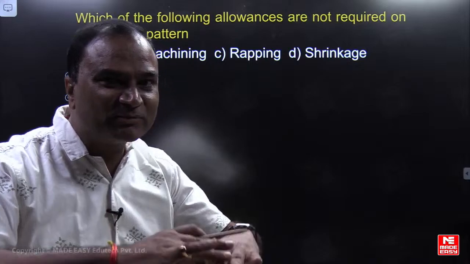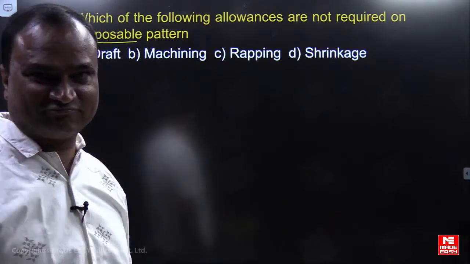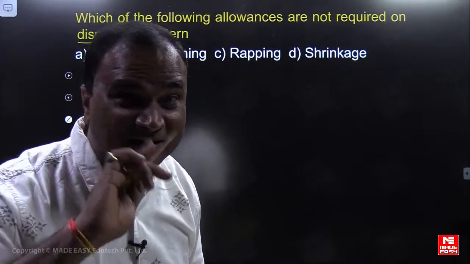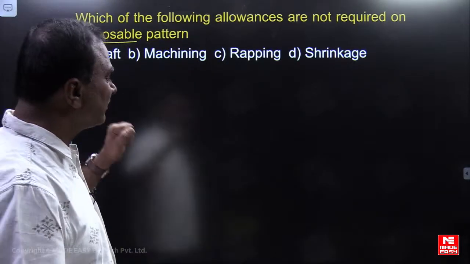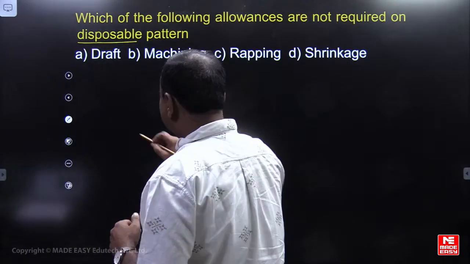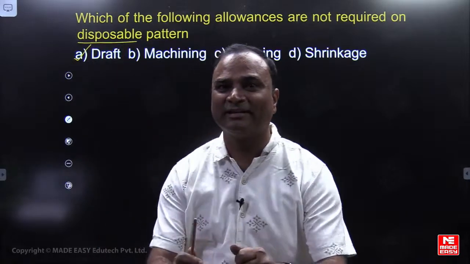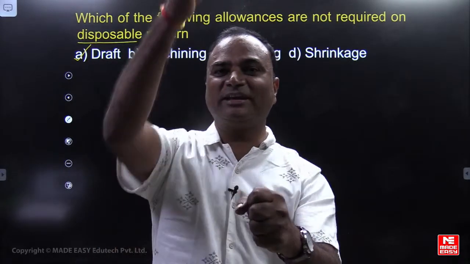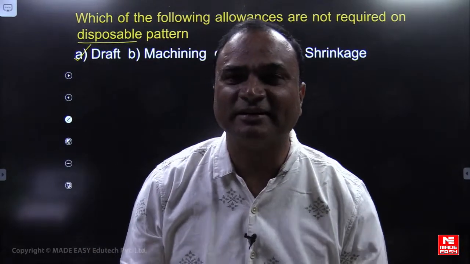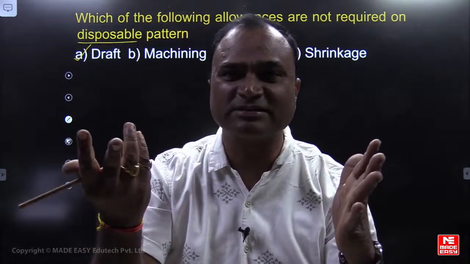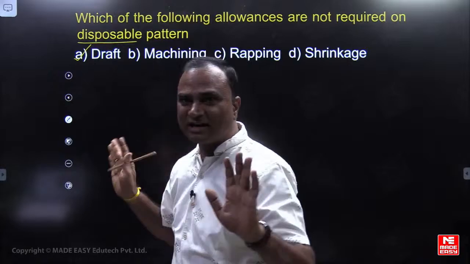Where we are not removing the pattern in solid form. We are not removing the pattern in which form? Solid form. That's why, which type of allowance is not required here? Draft is not required. For easy removal of the pattern we require draft, na? Easy removal of the pattern needs draft. Here we are not removing the pattern in solid form, so draft allowance is not required.